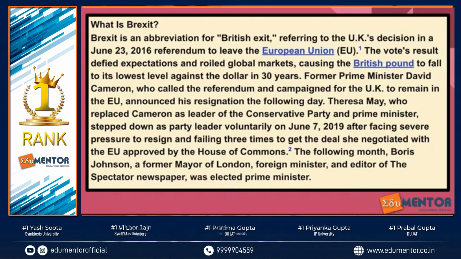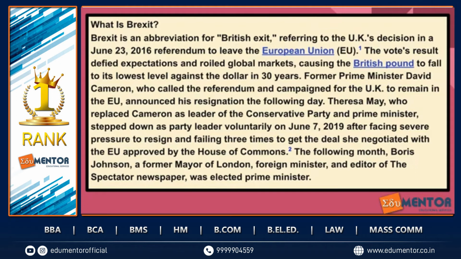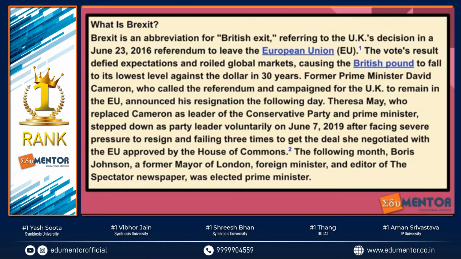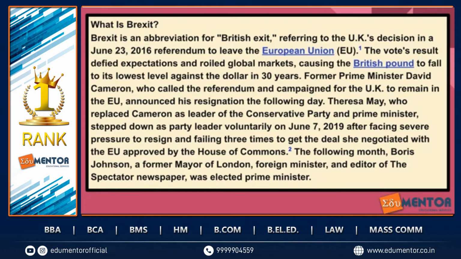So earlier you had David Cameron as the Prime Minister. He asked for a referendum, right, to remain in the European Union, and that did not really succeed, so he resigned. Theresa May came to power. She replaced Cameron. But that was again very futile. Why? Because now she's also been replaced. She's also resigned, and Boris Johnson, who was earlier the foreign minister, has now been elected as a prime minister. So because of this Brexit controversy in very tough times, right, these leaders had actually come to power.